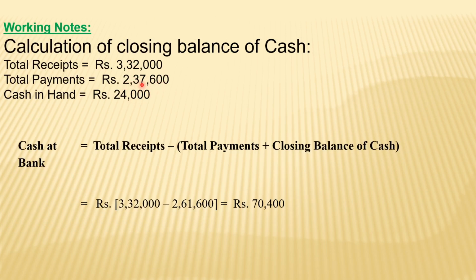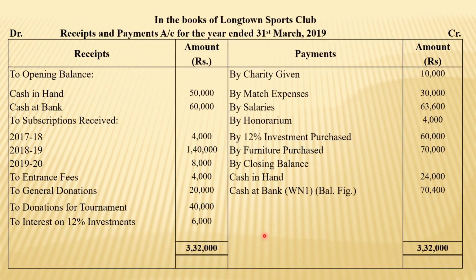If cash in hand is added, then the payment side total comes to 2,61,600. Total receipt minus total payment is the cash at bank balance. So that was shown in the receipts and payment account, and the closing balance is 70,400.